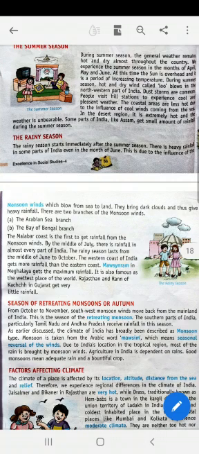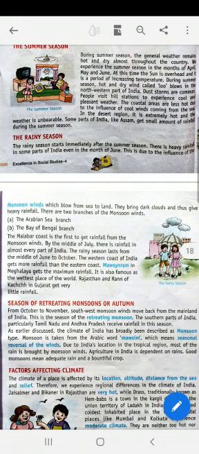So there are two branches of monsoon winds. One is the Arabian Sea and the other is the Bay of Bengal. Because of the Bay of Bengal winds, the eastern coast gets rainfall, while the western coast gets rainfall because of the Arabian Sea. The season of retreating monsoon, or autumn.